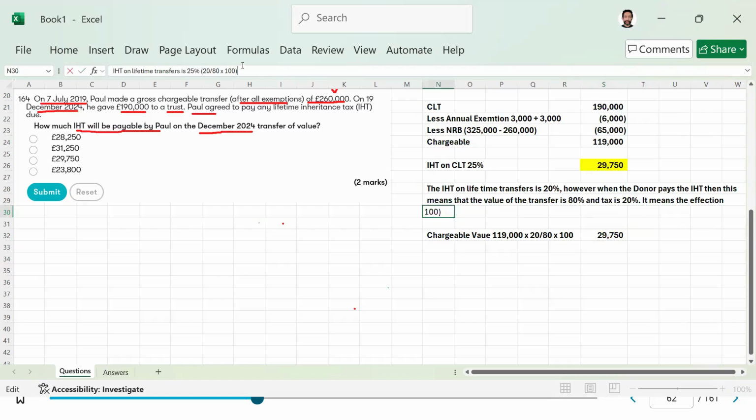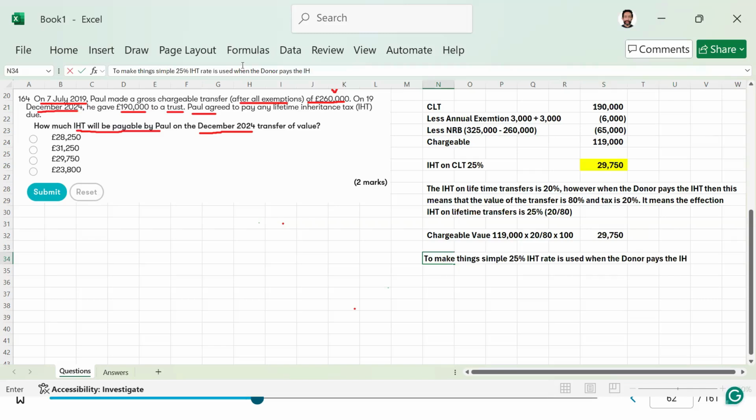Which is 29,750. But to put things in a simple way, use the 25% rate to make things simple. The 25% IHT rate is used when the donor pays the IHT on the CLTs, the chargeable lifetime transfers.